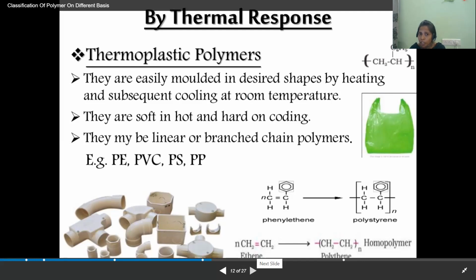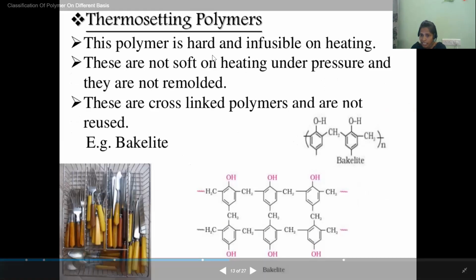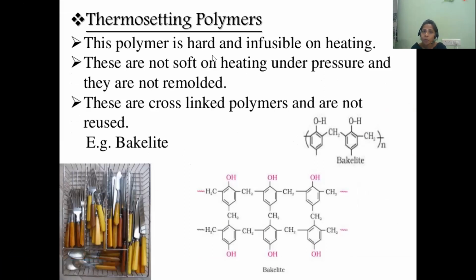And the next type of polymers based on the thermal response is thermosetting polymers. In the name itself, we have thermosetting. This polymer is hard and infusible on heating. Infusible means it is not fused on heating. Such materials, on initial heating, get into a particular shape. Once it has got into the particular shape, when we heat again, they do not become soft.